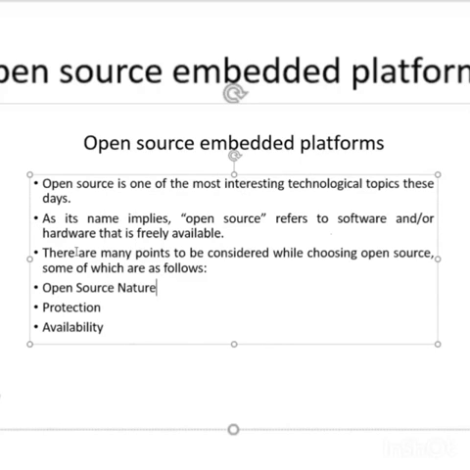It means what? Due to the open source nature, which is very useful for everyone, we need protection because as it is free license copy for everyone, there is chances of unknown bugs. Then availability. If you see, this open system platform is available for all operating system.